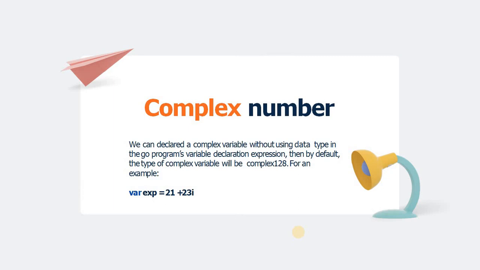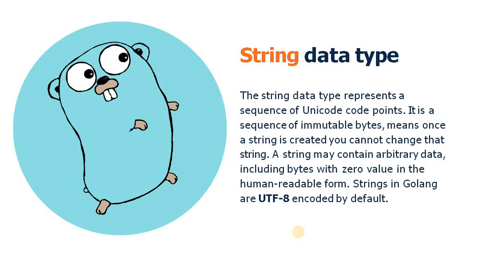We can declare a complex variable without using the data type in Golang. Using any expression, the default type of a complex number is complex128. As in the example given here, expression is a variable of complex type, assigned a value like 21 is a real number plus 23i, where i means the imaginary number. If you check the type of this expression, its size is complex128.